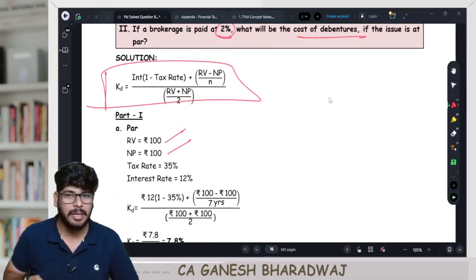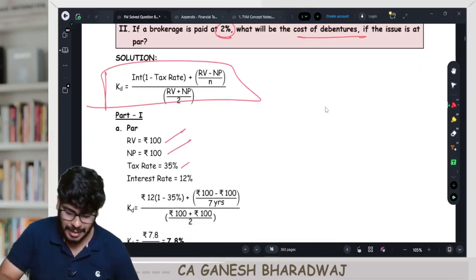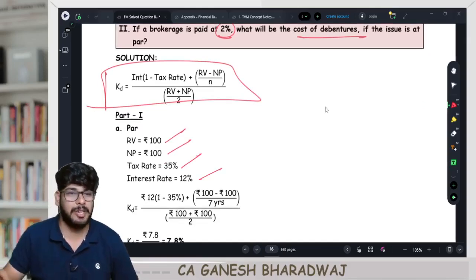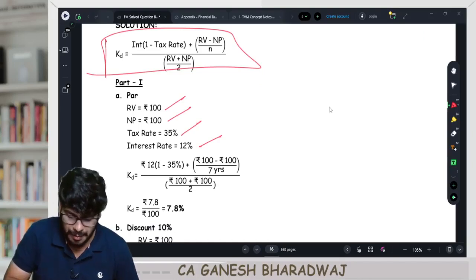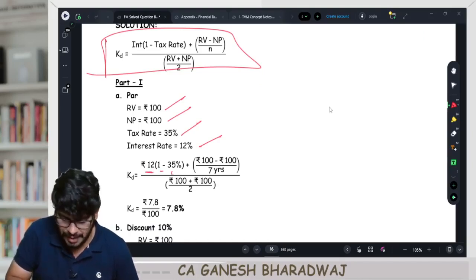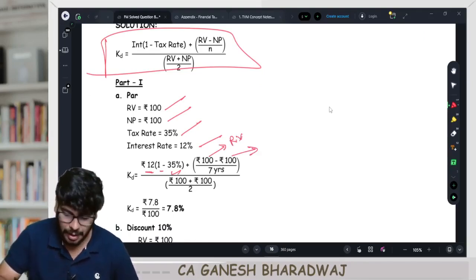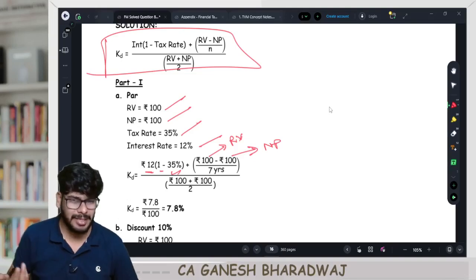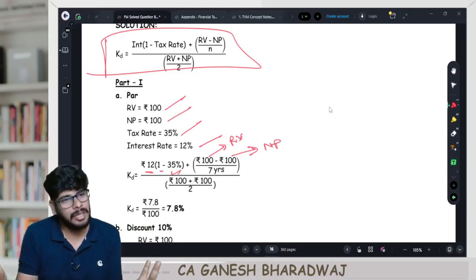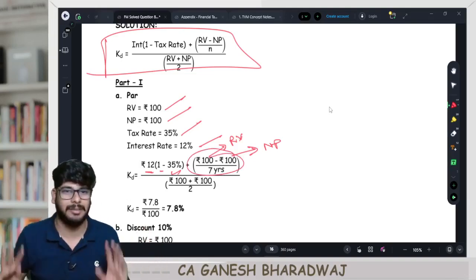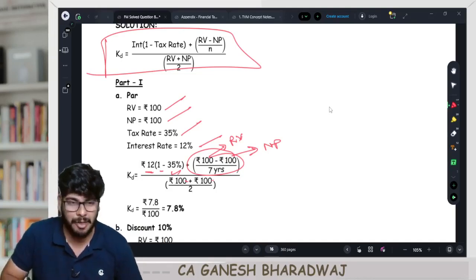What is the net proceeds? The first part of the question is at par. So it's going to be 100, right? Tax rate is 35%. So interest rate is going to be 12%. So for the first part of the question, what is going to be the KD? 12 into 1 minus tax rate, the whole into redemption value 100 and net proceeds 100. Now, is there a difference between my RV and NP? No. In that case, there is no cost associated with this. The only cost is interest cost. The whole divided by RV plus NP by 2.